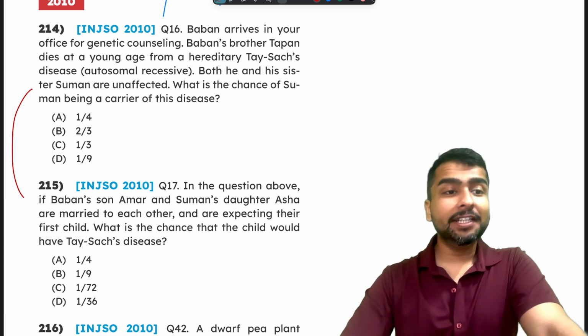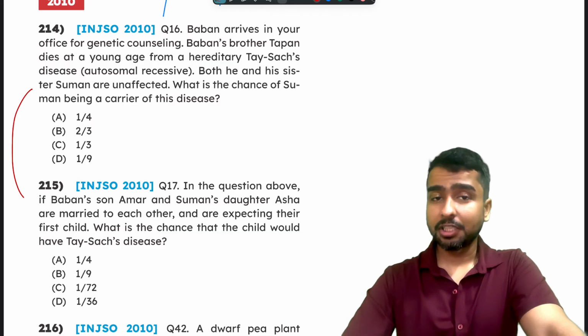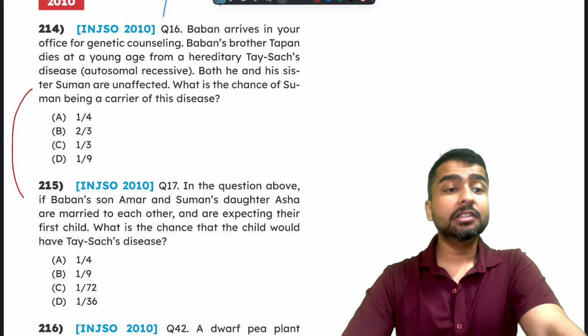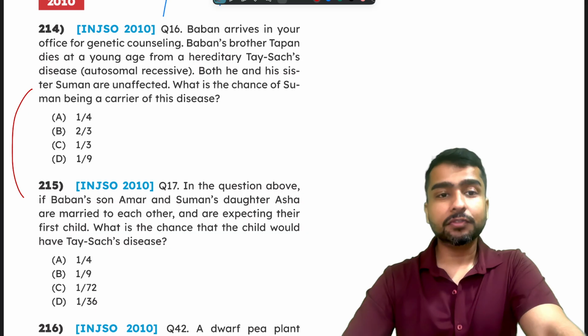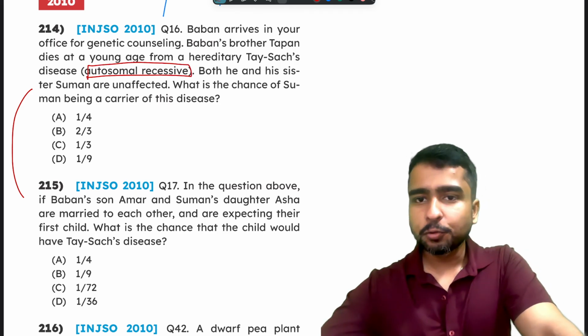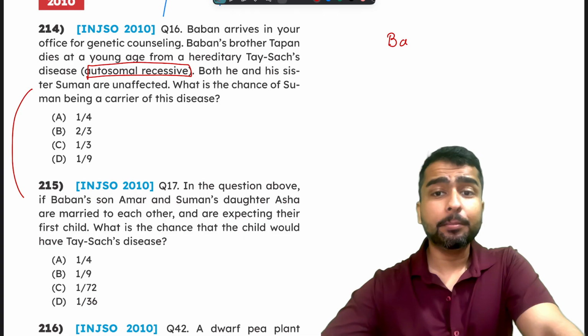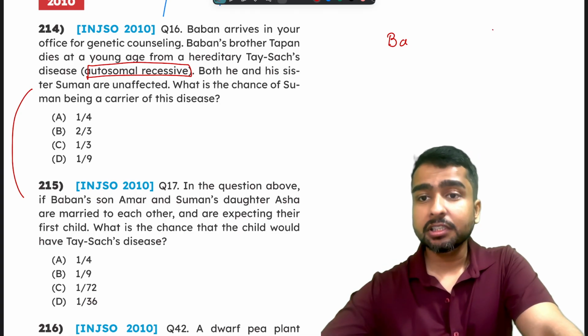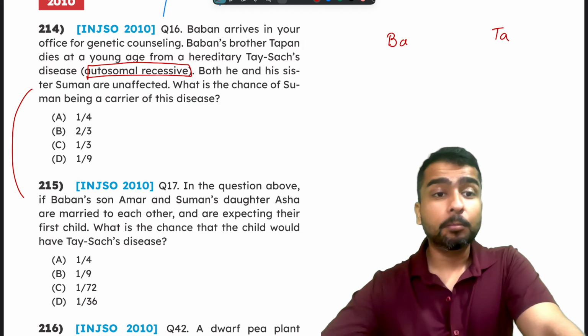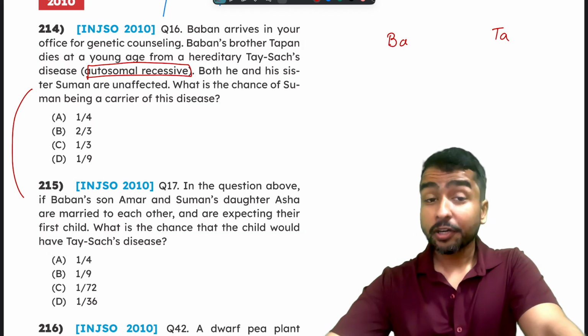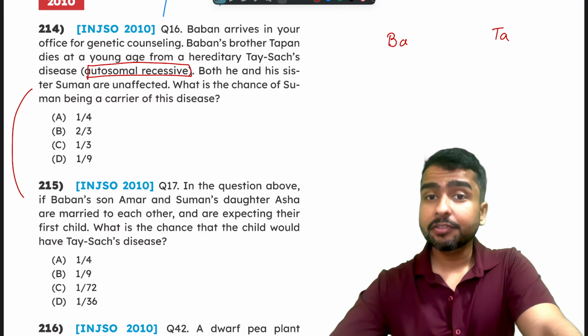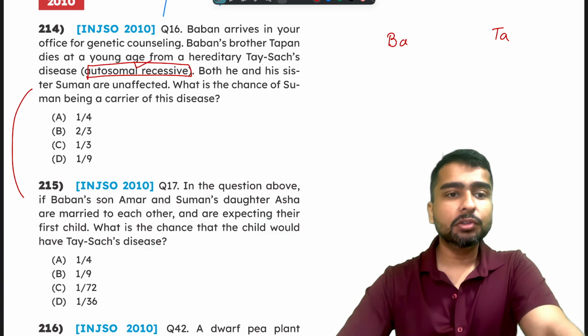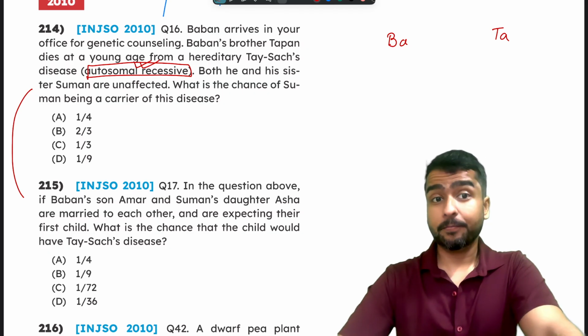Baban arrives in the office for genetic counseling. Very good. Baban's brother dies at a young age from a hereditary Tay-Sachs disease. Now, first important information is we have two people. We have Baban and we have his brother called Tapan. Both of these are boys, but that is not relevant here. Why? They have told you that it is autosomal recessive.